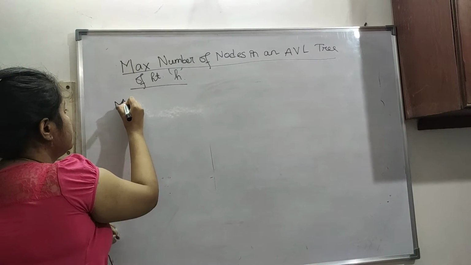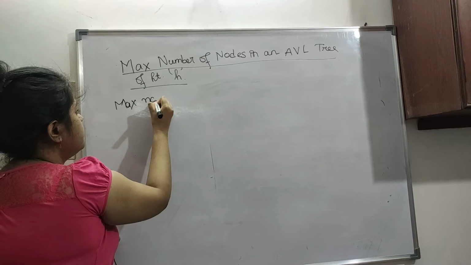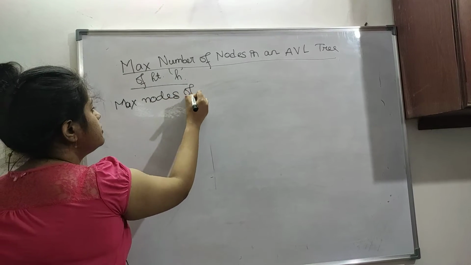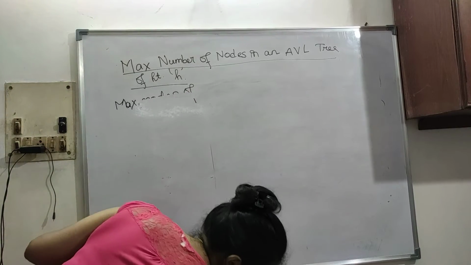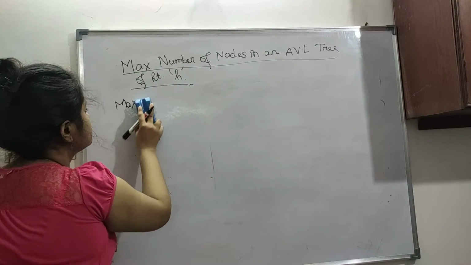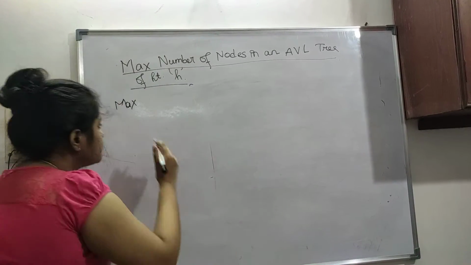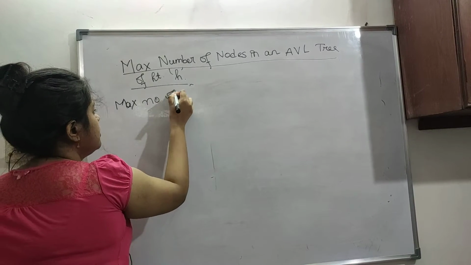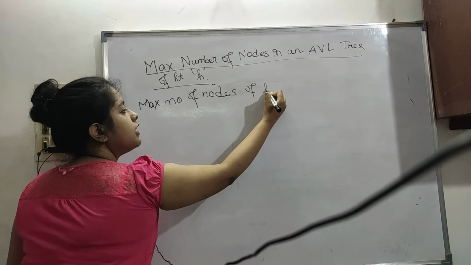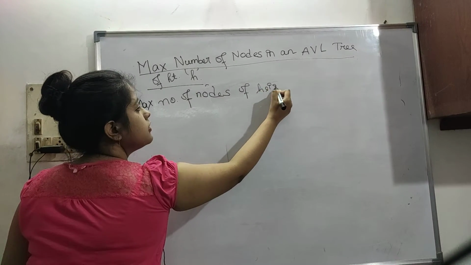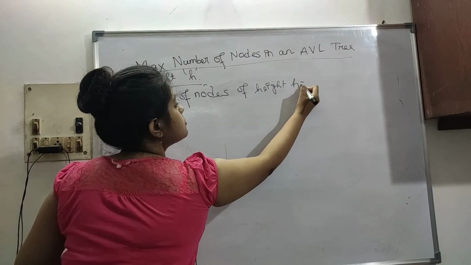So number 1, let's say the maximum number of nodes of height h equals 0.